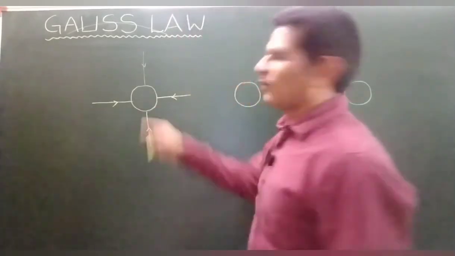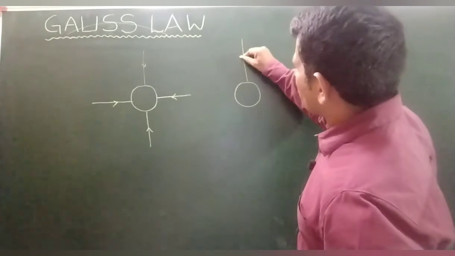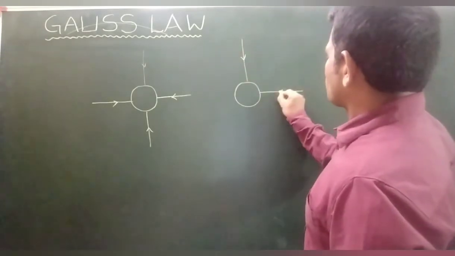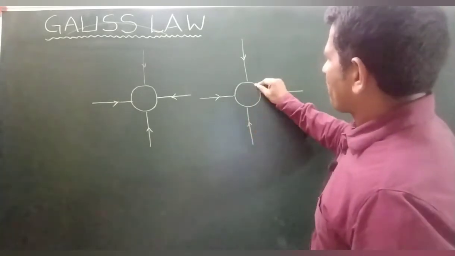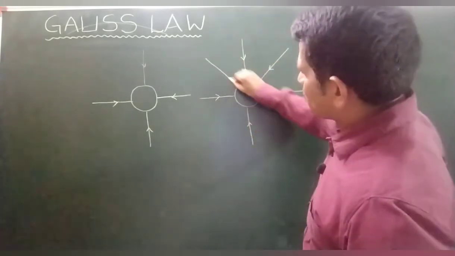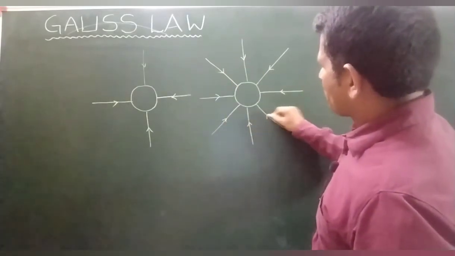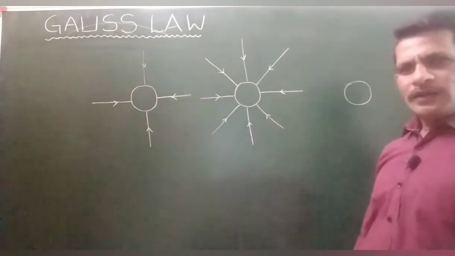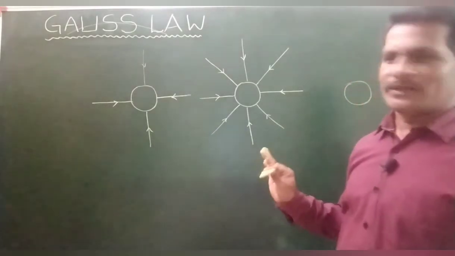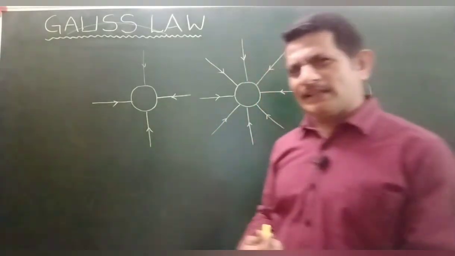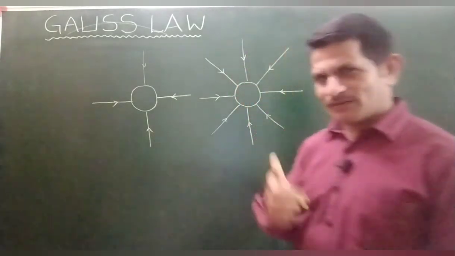I hope you got an idea what charged body this is. As per the given observation, this body is indicated by 4 lines of force.